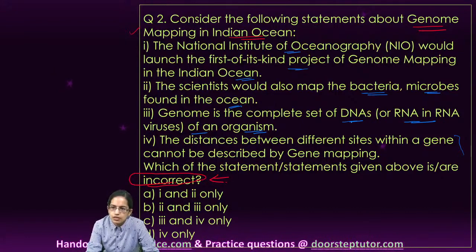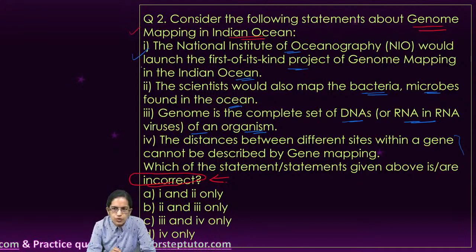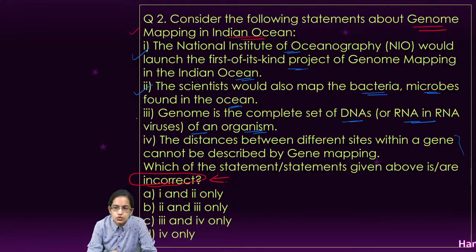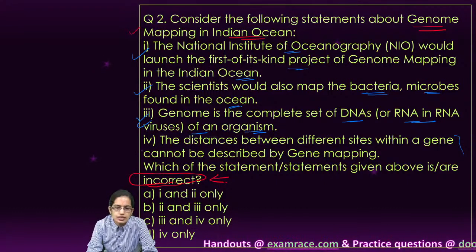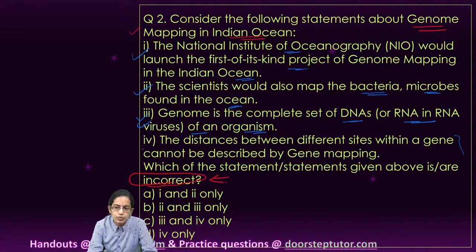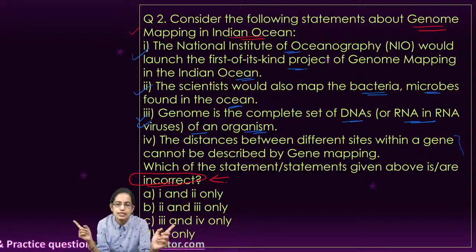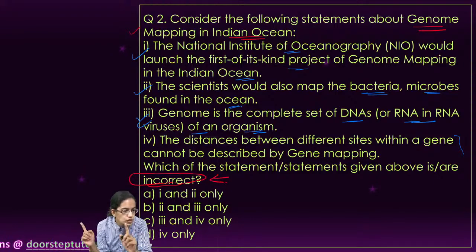Now here, the first three statements are correct because NIO has introduced this project for the Indian Ocean where bacteria and microbes would be checked, and the genome is a complete set of DNA of an organism. It could be RNA in an RNA virus as well. And the distance between the different sites within the gene can be described by gene mapping. Since we are doing gene mapping, we would be able to understand the distance between the different sites within the gene.